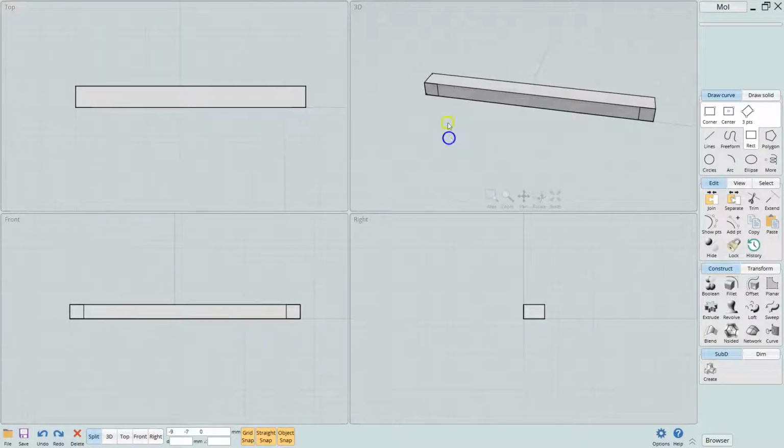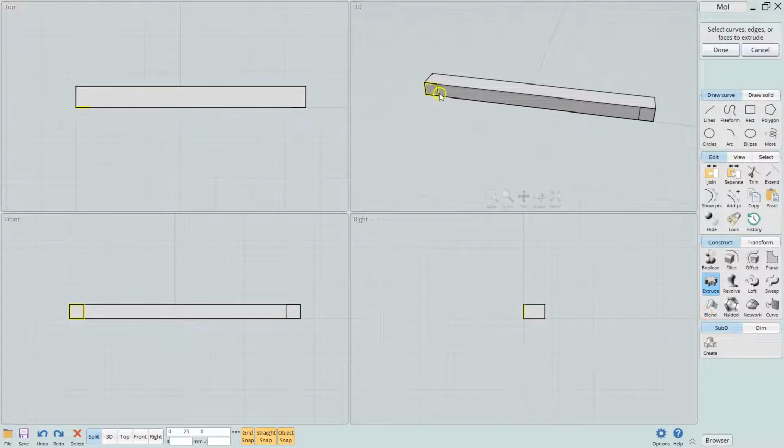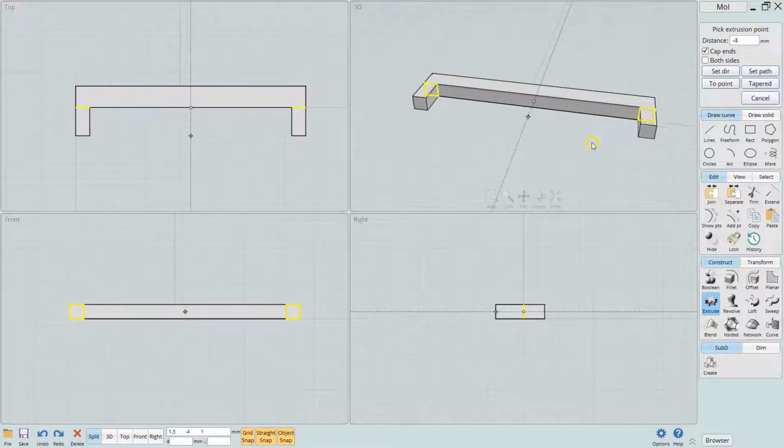Now we're going to extrude these right here. So we'll go to extrude, and we're going to select both of these. Then we'll check the done. Then we're going to pull this down here. Actually, let's pull this here. This will be our handle. Pull that 5. Actually, just go 6.